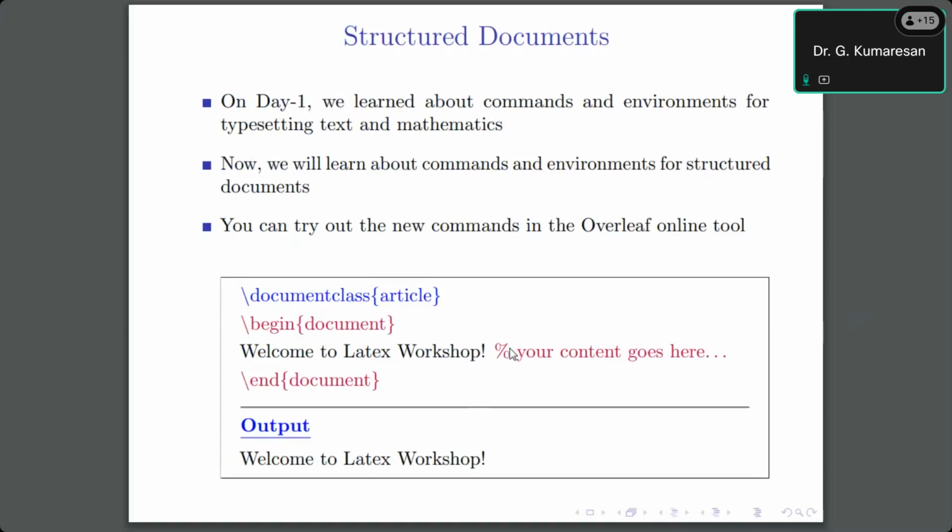And what is the next one? Slash begin document. Whenever we create a new project or write some small code, this kind of structure is very important. Suppose I begin the document, you must close the document. That is the first constraint in LaTeX software. After begin document, we write the text. Whatever we write inside the document appears in your output screen. For example, Welcome to LaTeX workshop. This is the output for that particular structured document.